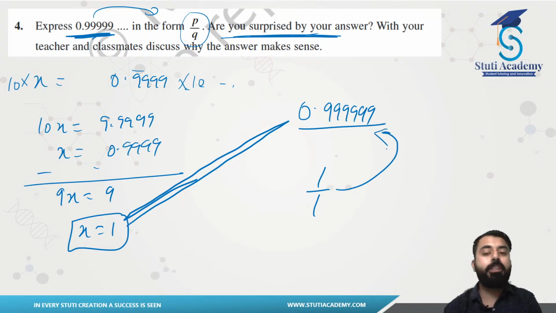See, that is pretty easy. You guys see, this answer is pretty much close to your 1. So if you represent this in the form of p by q, you will be getting a 1 there, because the answer is very near to 1. So it cannot be any other thing than 1. So I hope you guys have understood the case, right?